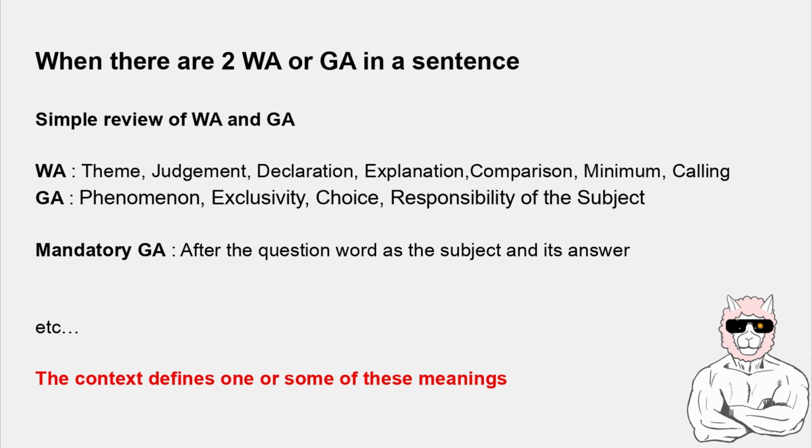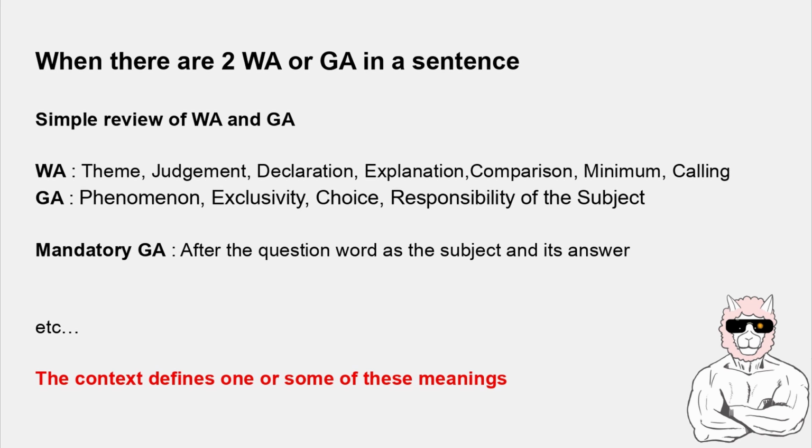So, the particle wa has meanings like term, judgment, declaration, explanation, comparison, minimum, calling. The particle ga has meanings like phenomenon, exclusivity, choice, responsibility of the subject, and there is a mandatory ga.